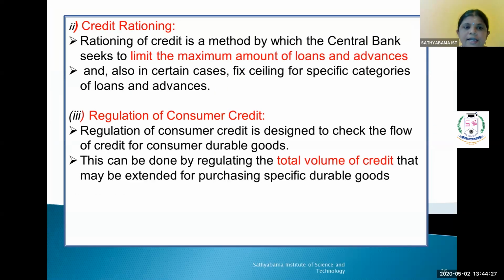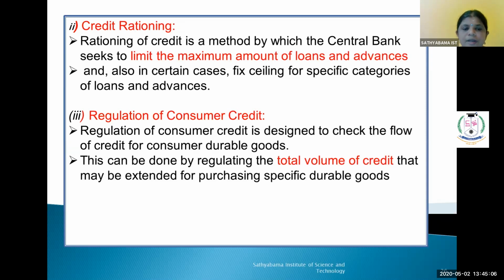Credit rationing. Rationing of credit is a method by which a central bank seeks to limit the maximum amount of loans and advances, fixing some maximum amount of loan. In certain cases it also fixes a ceiling for specific categories of loans and advances. They have to contain their loans and advances. Suppose in a pandemic period or any vulnerable time period, they can give a loan only to a limited number of people and a limited loan amount only. This is called credit rationing.